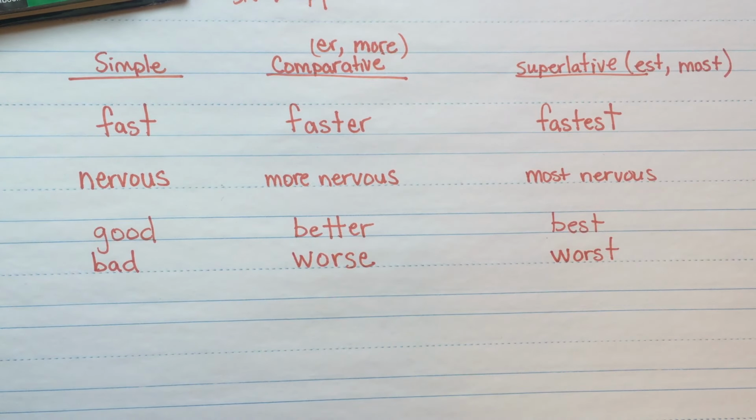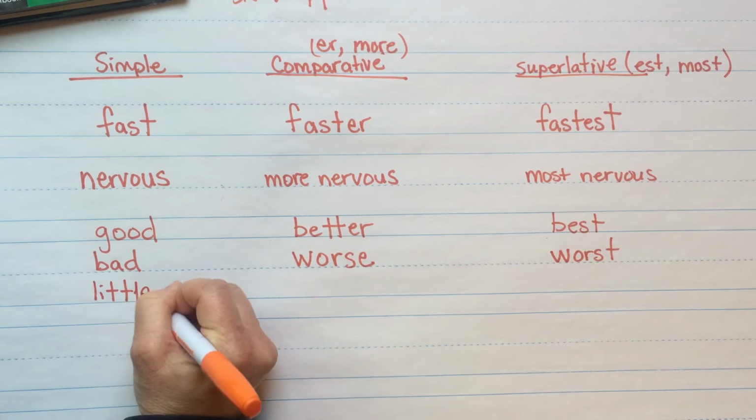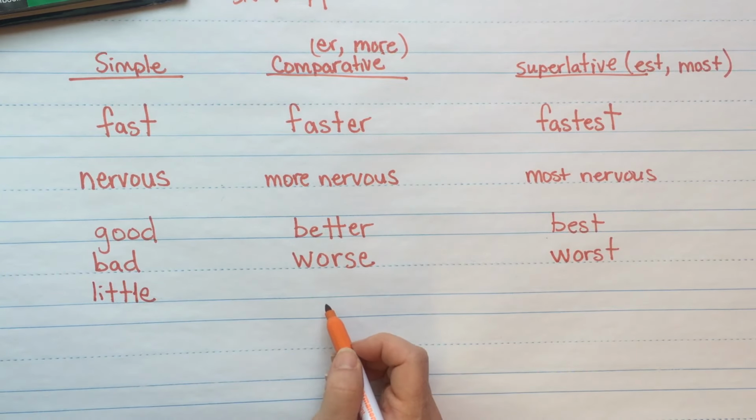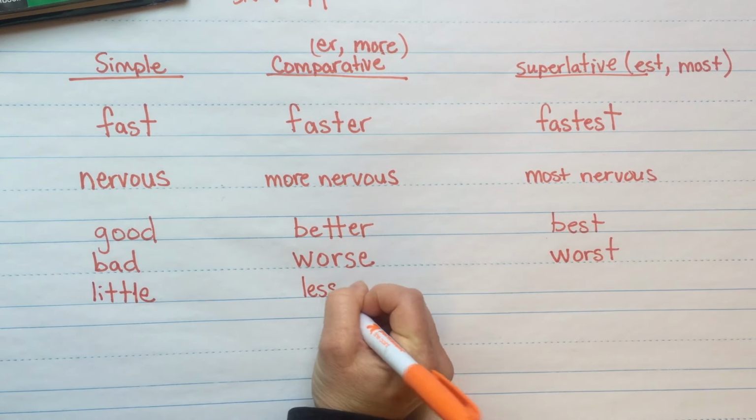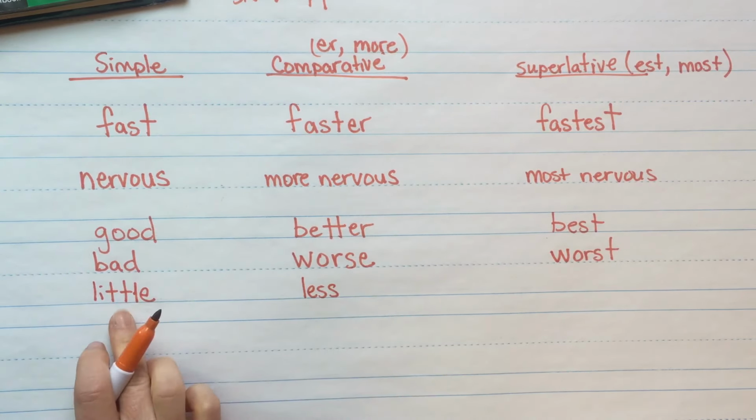Okay. All right, so how about the word little? These are some we're just going to remember. We don't say littler or more little. We say less. If he has just a little bit of money, he doesn't have a littler amount. He has less.